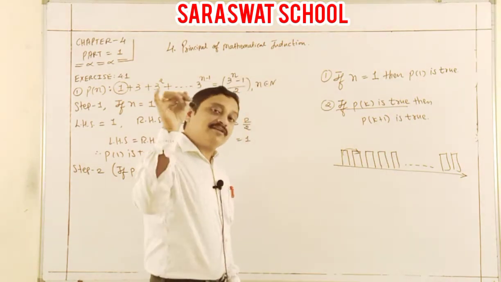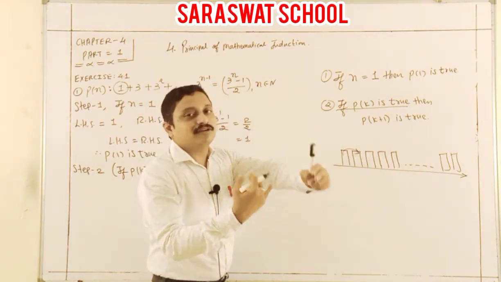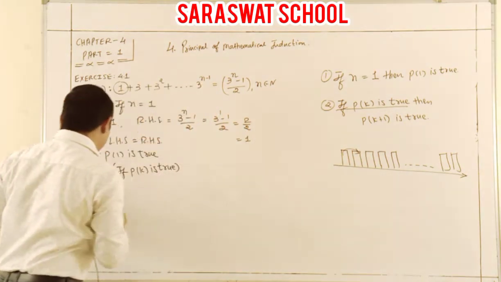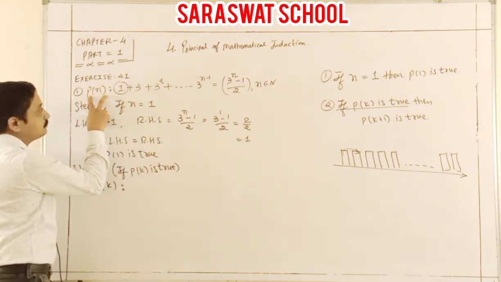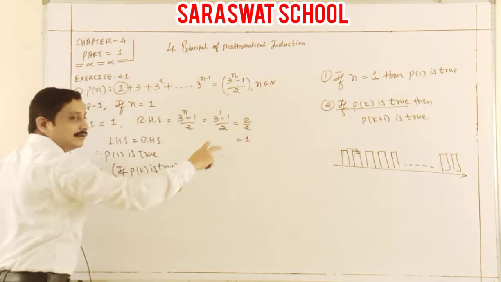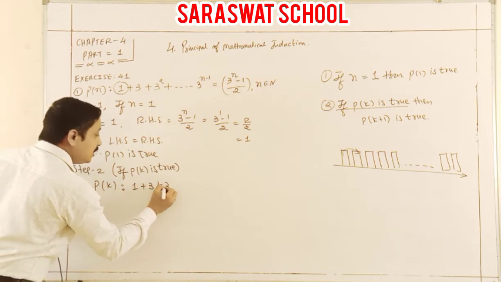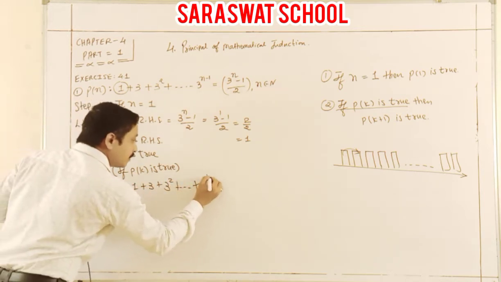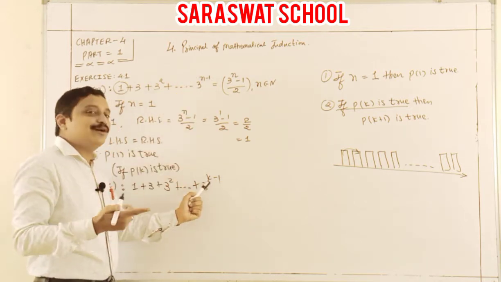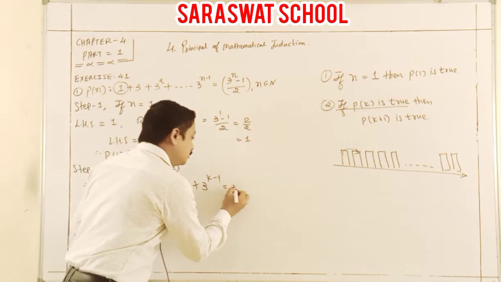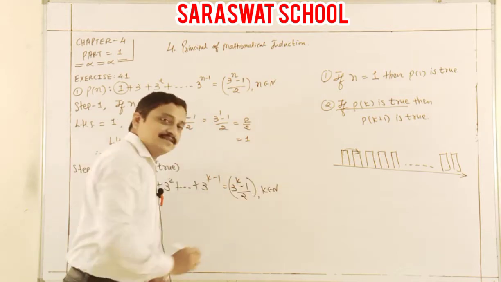Your Pn, this whole line, I write as P of k: 1 plus 3 plus 3 square plus and so on up to the kth term, is equal to 3 to the k minus 1 by 2, k belongs to n.